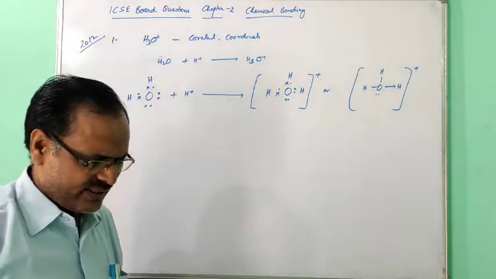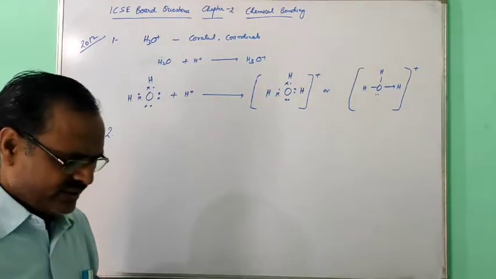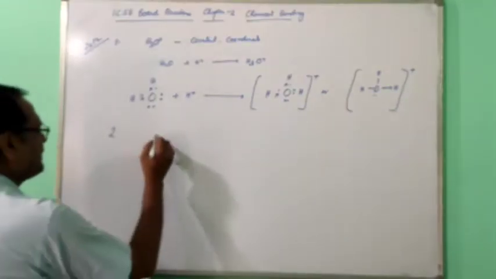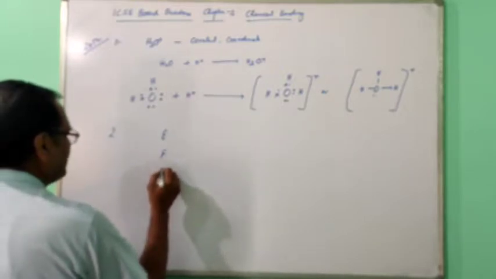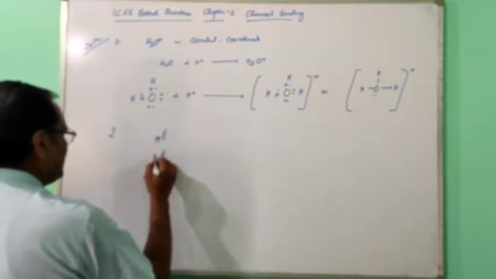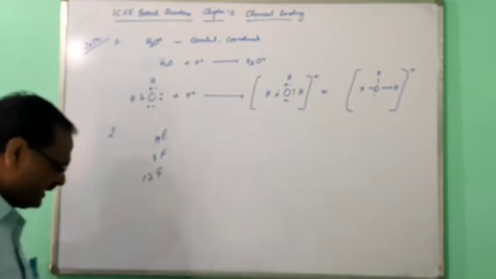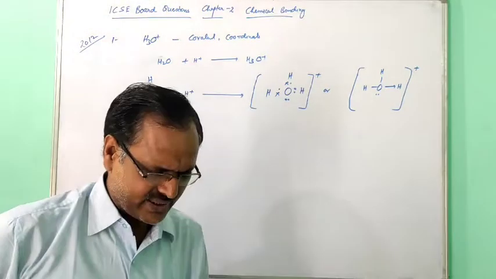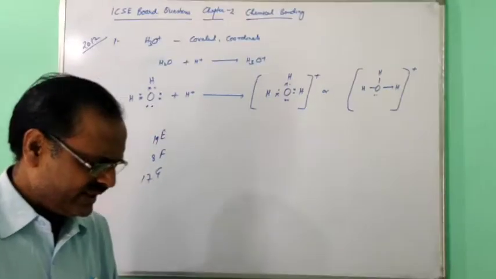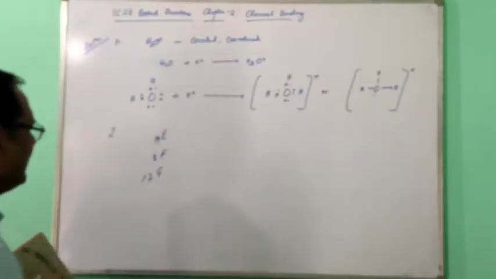Now the second question. There are three elements E, F, G. Their atomic numbers are given: 19, 8, 17 respectively. Give the molecular formula of the compound formed between E and G and state the type of the bond.